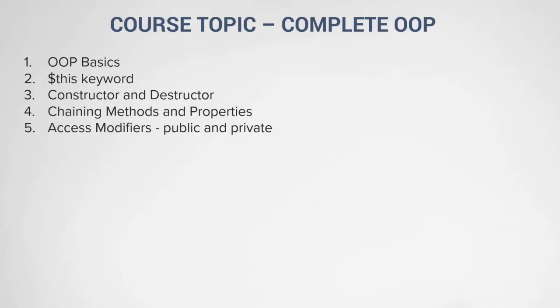Then you'll understand access modifiers, public and private. We have three access modifiers: public, private and protected. In this section, we will learn only about public and private. Then we'll learn about the inheritance concept.